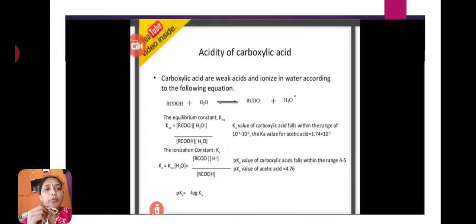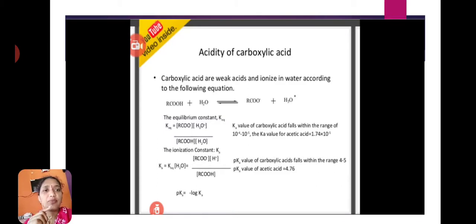Next, these carboxylic acids have acidic nature or acidic character. Carboxylic acids are weak acids and ionize in water according to the following equation. Here RCOOH plus H2O gives RCOO minus and H3O plus.